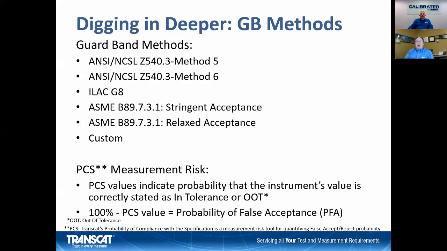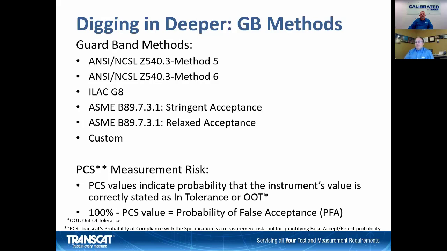ILAC P14 is another commonly used one. And that, by the way, ends up being the same formula as Method 5 for Z540.3. Put that in as an option because clients may specifically refer to that document or to Z540.3 in their quality system.